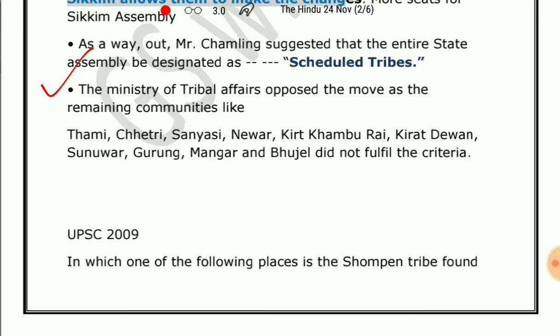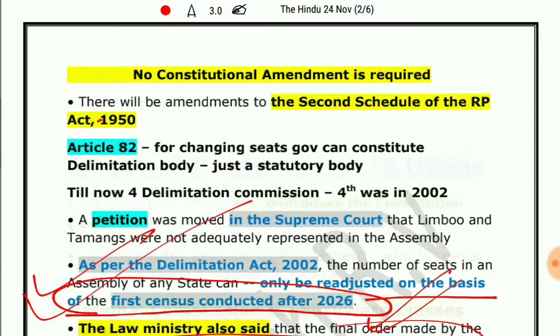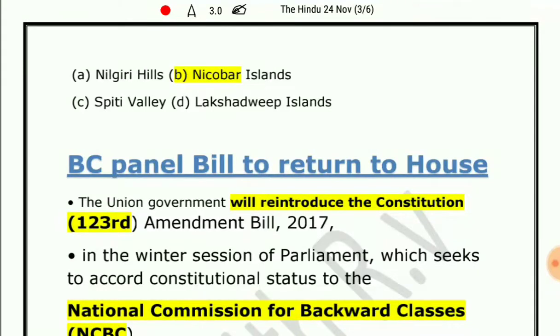Now let's attempt a question from UPSC 2009. In which one of the following places is the Shompen tribe found? The options are Nilgiri Hills, Spiti Valley, Nicobar Islands and Lakshadweep Islands. The answer is Nicobar Islands.